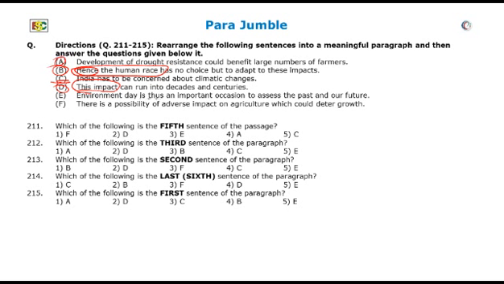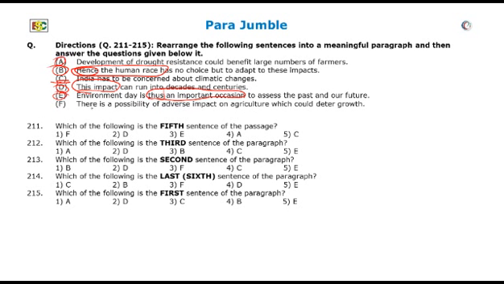The phrase, thus an important occasion, does not allow this sentence to be the first sentence, as the word thus directly establishes that there must be another sentence before this sentence for establishing the information given in sentence E. So we cannot take this as the first sentence.